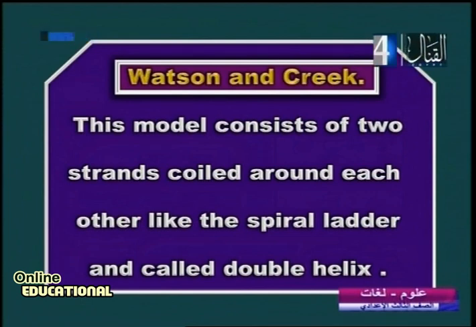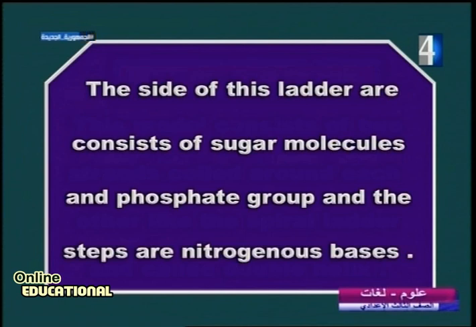This model is especially for DNA. Another one, the sides of this ladder consist of sugar molecules and phosphate groups, and the steps are nitrogenous bases. You know what this means? This is a special model.